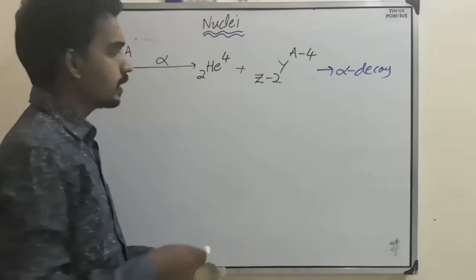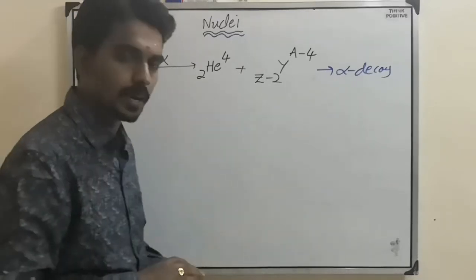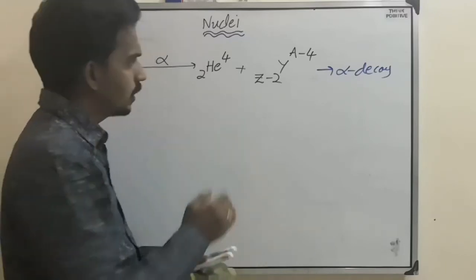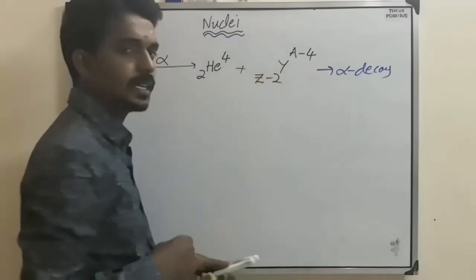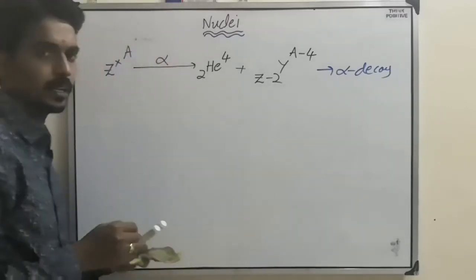So when an unstable nuclei emits an alpha particle, we call it alpha decay, in which the atomic number decreases by 2 and the mass number decreases by 4. So this is alpha decay.